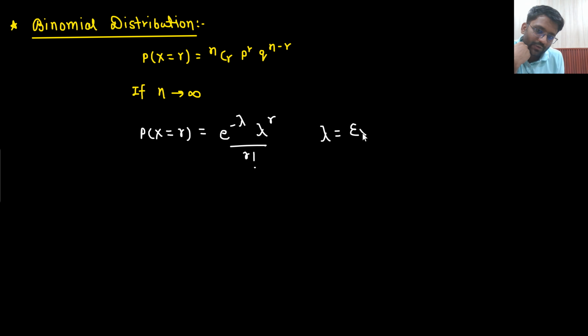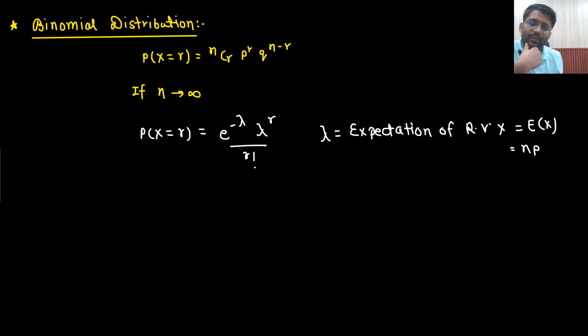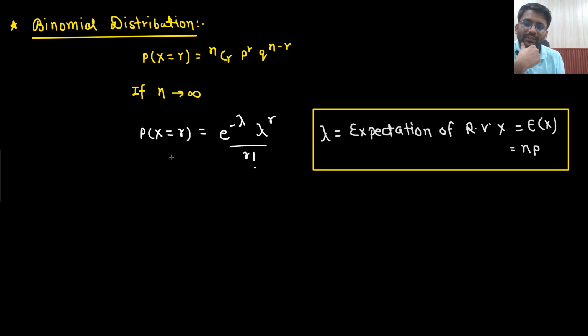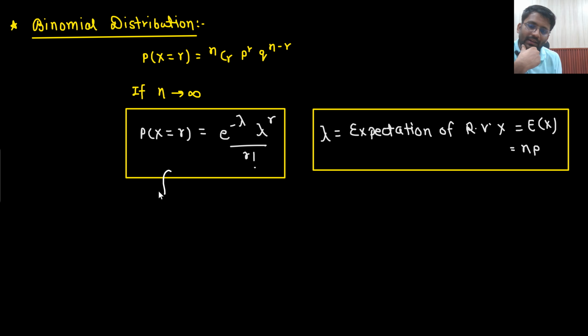So if n is tending to infinity, then this was your binomial distribution. The probability of random variable x taking value r would become e to the power minus lambda, lambda to the power r divided by r factorial, where lambda is the expectation of random variable x, and that comes out to be equal to n into p. And this particular scenario is known as x following the Poisson's distribution.